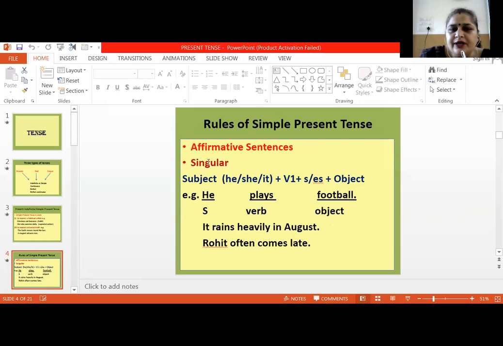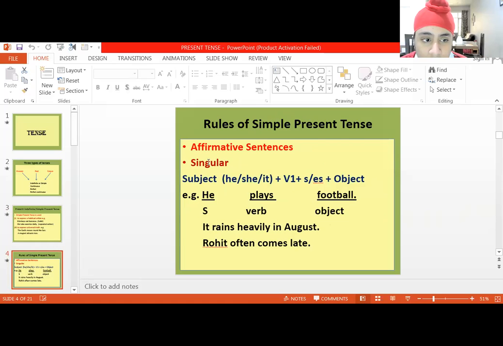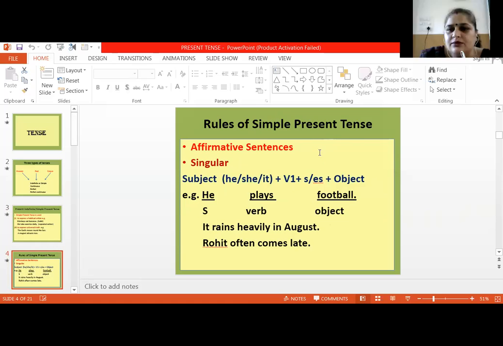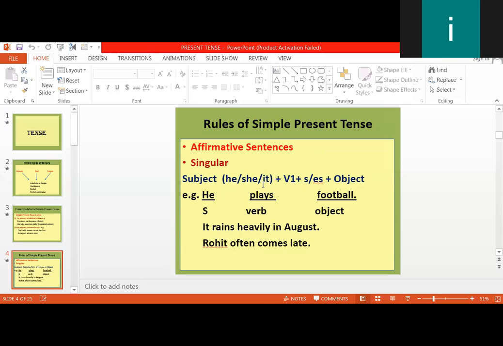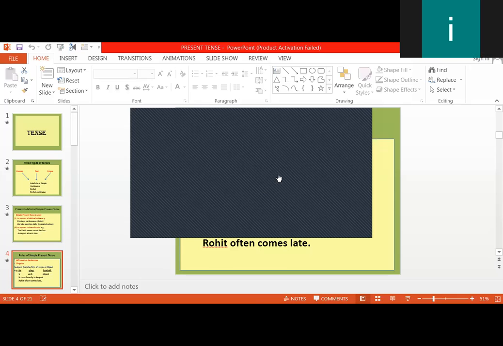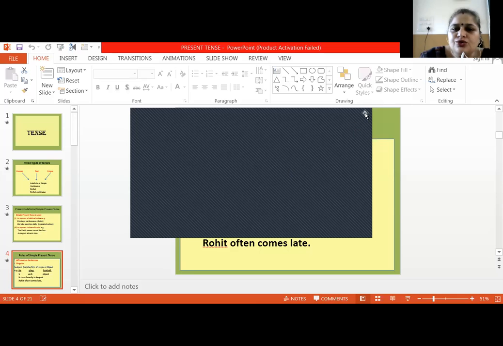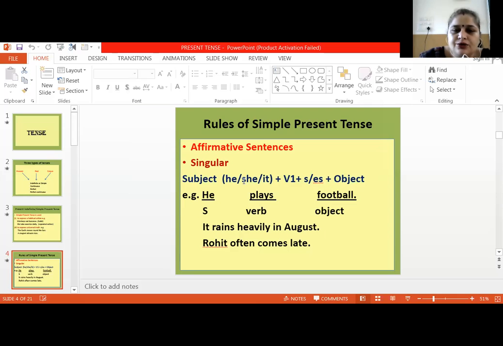So the rule to write simple present tense is subject plus first form of verb, S or ES, plus object. This is for affirmative sentences. Affirmative means positive. Now, why have I written here he, she, it? Because in this tense, the use of the verb will vary according to the subject.